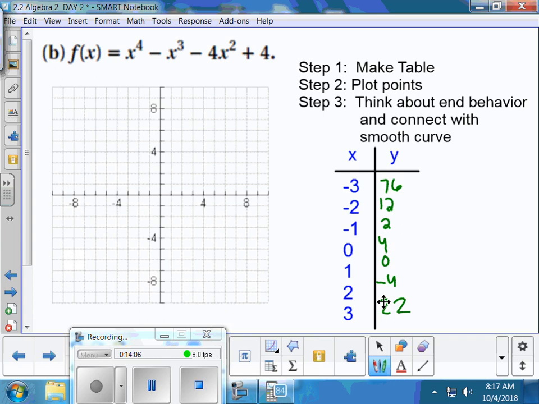And I'll graph the ones that'll fit on my picture. -1, 2. 0, 4. 1, 0. 2, -4. It was kind of a parabola starting high and ending high, so I just remember that as I'm connecting.